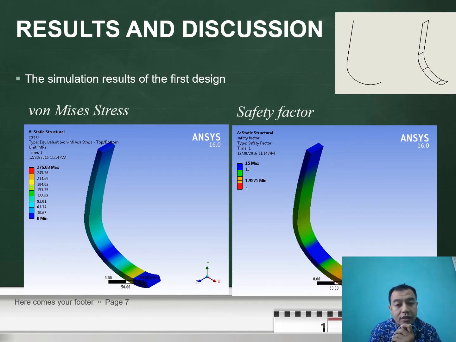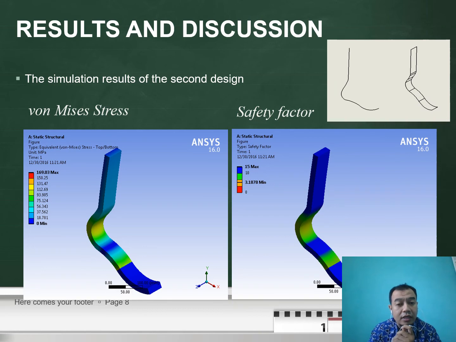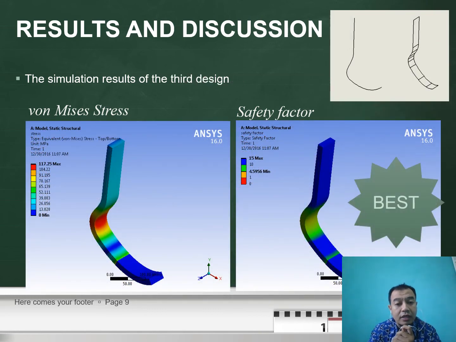We can see the von Mises stress shown on the screen, where several colors indicate the level of the stress, and this is the second design, and then this is the third design. Based on the von Mises stress analysis, we can see that the third design results in the lowest von Mises stress and also the highest safety factors.